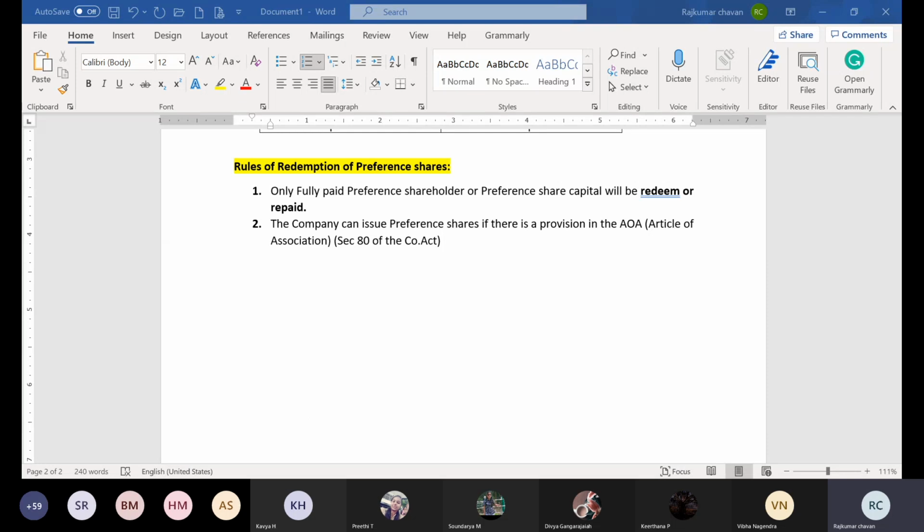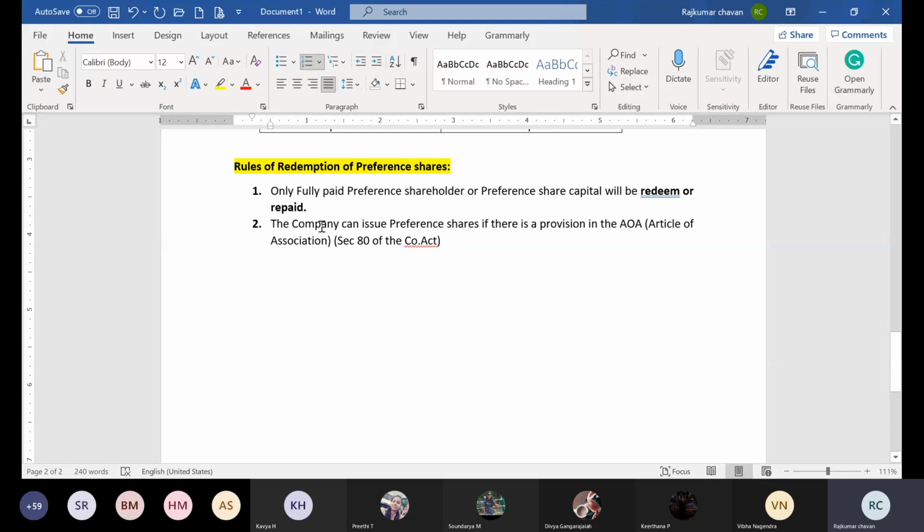First, you need to understand the provision. If there is a provision in the Articles of Association, then you can go ahead. As well as after the provision, you need to look into Section 80 of the Companies Act. Then only you can go ahead with your preference share issue. So that was rule number 2.